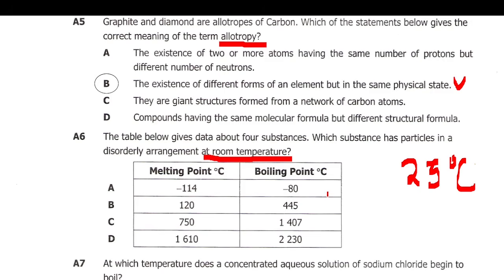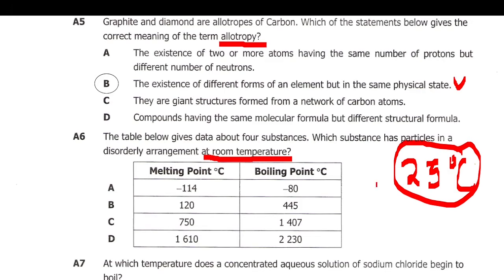As the temperature increases, you expect this substance at this high temperature to be in what? In gaseous state. At 25 degrees Celsius, this substance is already in gaseous state because at negative 80 degrees Celsius it is turning into gaseous state. So around 25 degrees Celsius, it is already in gaseous state.